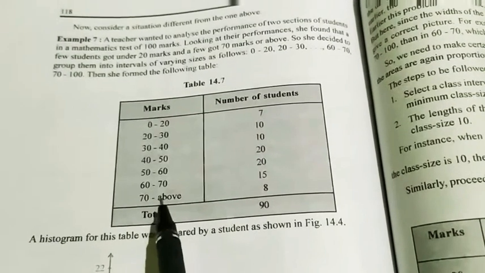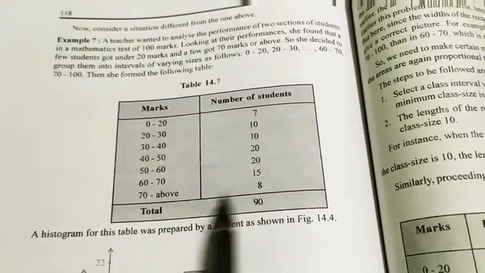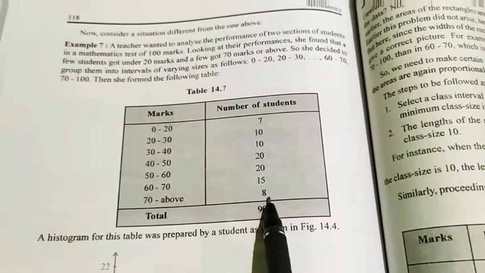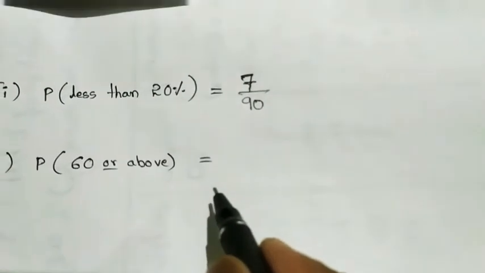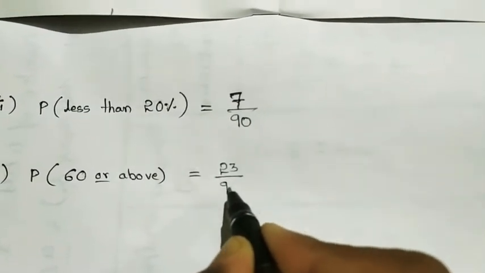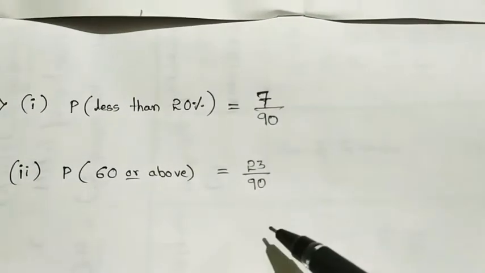Next, probability of getting 60 or above. Again see the table, 60 and above means 60 to 70 and 70 and above. So those are 15 and 8, means 15 plus 8 it will be 23. So 23 out of 90 students. So our probability will be 23 divided by 90. So these two are our required probabilities.